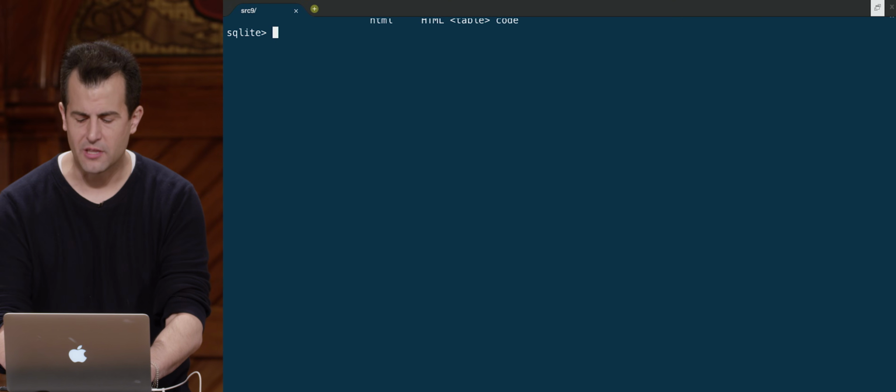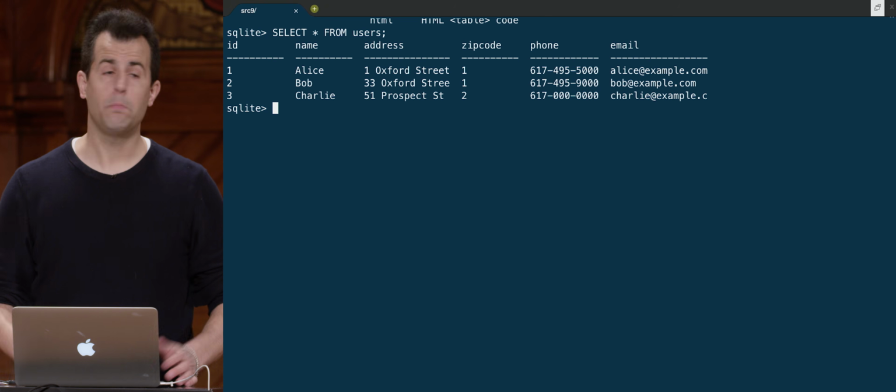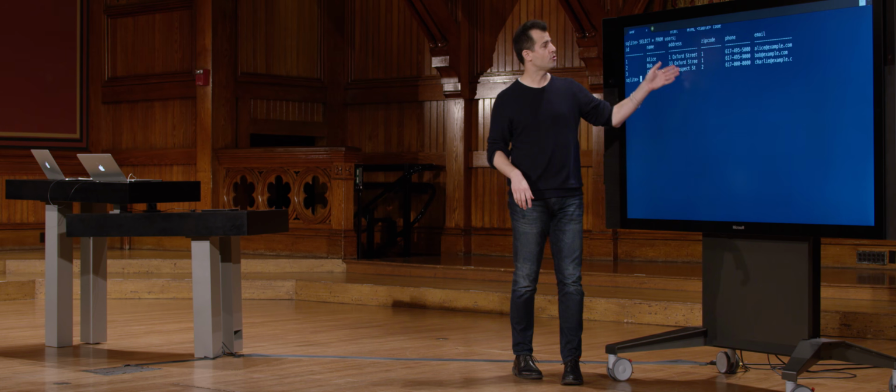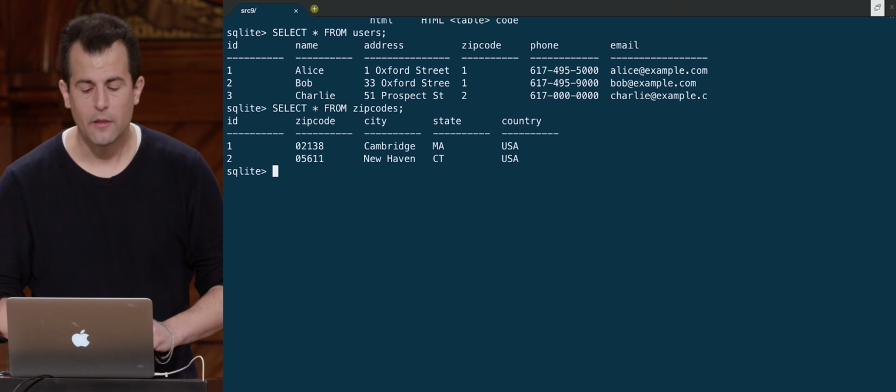But more interesting than that is this. At the command line, this is just a SQL client. I've been using the web-based GUI, phpLiteAdmin, for the past few examples. But we can just do this at the command line too. Let me go ahead and select star from users, semicolon. And now you see in purely textual form the exact same data. Here's the IDs of my users, names, addresses, zip codes, phone, emails. I can see the same thing for my zip code fields. Let me go ahead and do select star from zip codes. And there we see the same data.